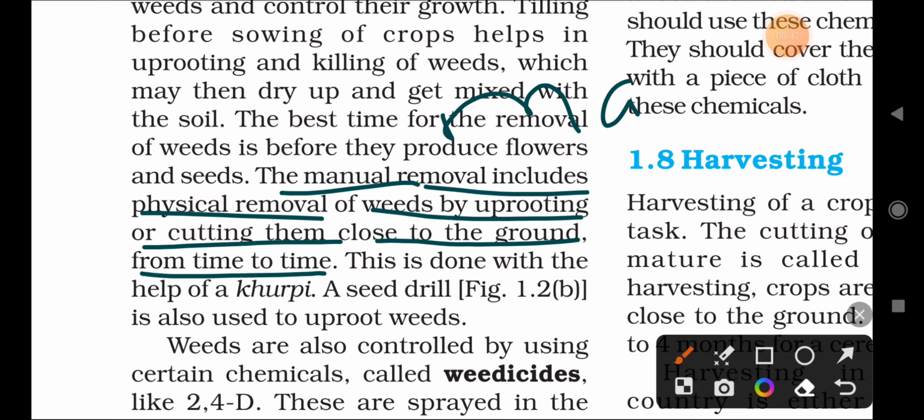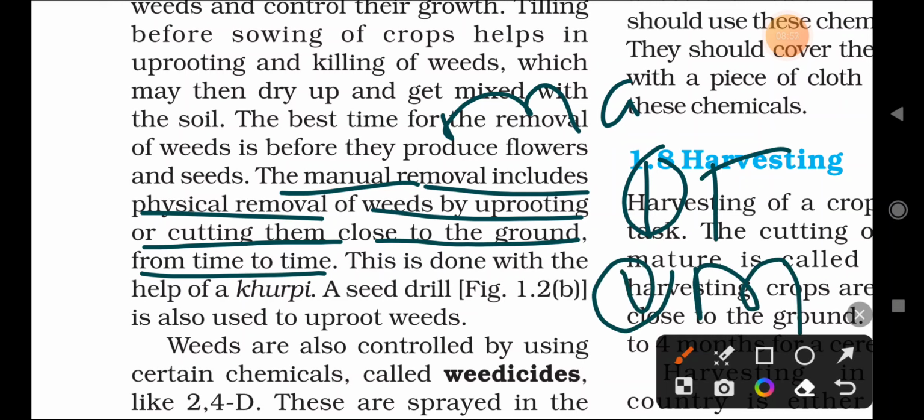From time to time, continuously for two or three months, you have to remove the weeds manually. This is the second method. First is the tilling method, second is what? The manual method. Manual means by hand, by our physical effort. This is done with the help of a khurpi, a seed drill. It is also used to uproot the weeds.